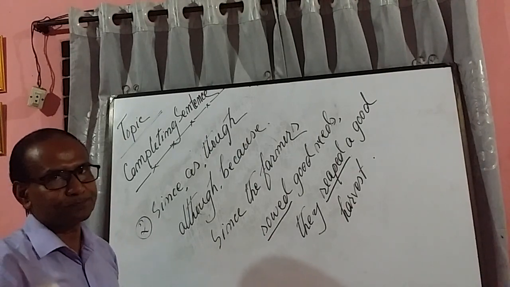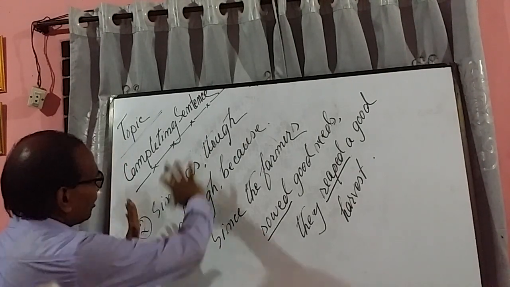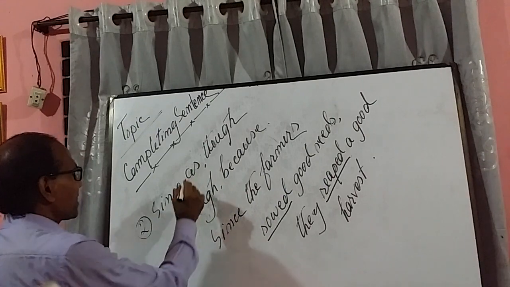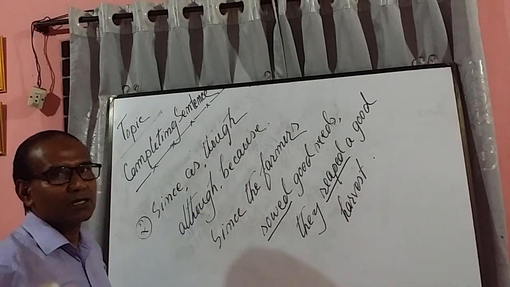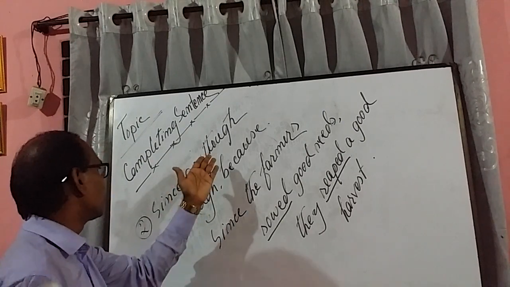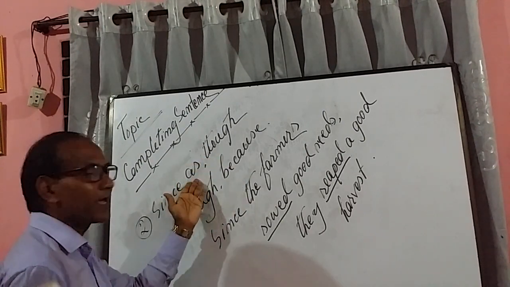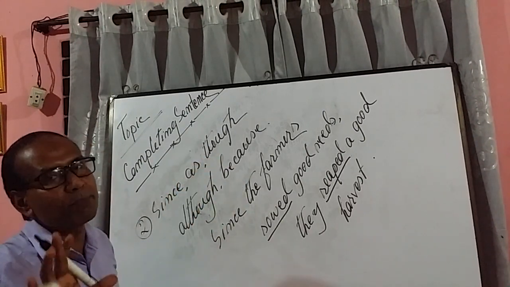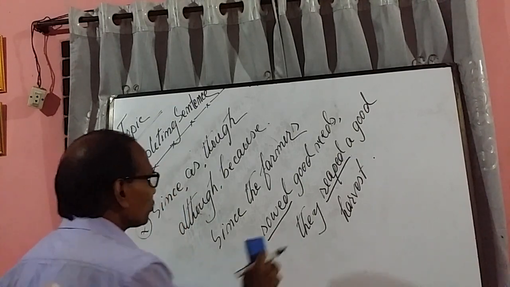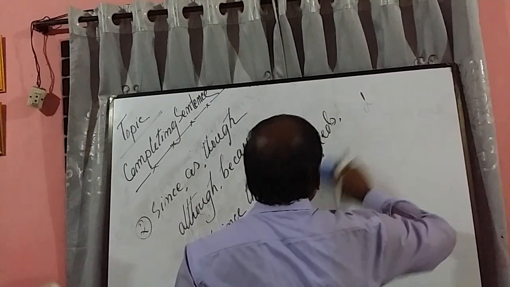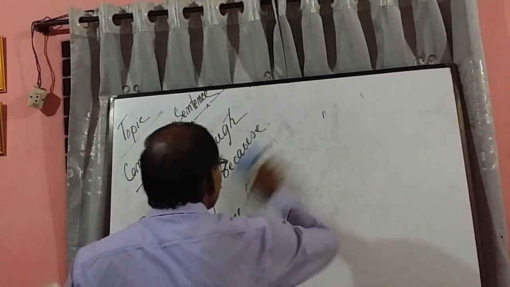Is that clear to you? Accordingly, all these items like though, although, because, as, work the same way. If any sentence starts with though or although or as, you have to write two complete sentences maintaining the tense. Okay, thank you.